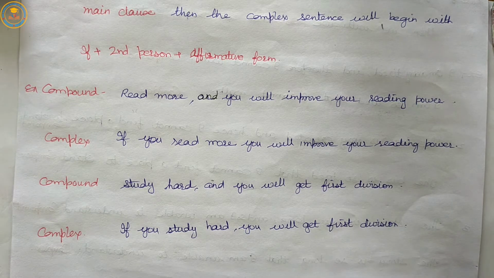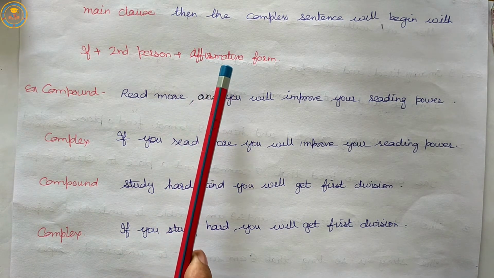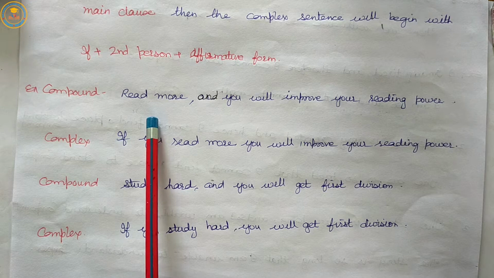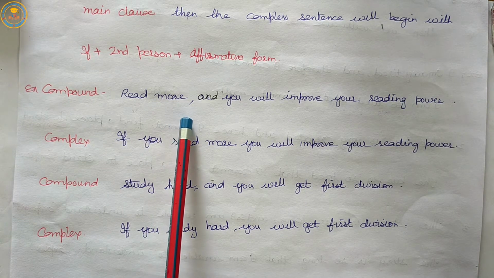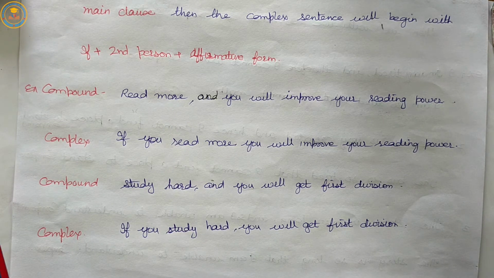So, thoroughly read rules number 7 and 8 because there is a little bit of difference here. Our 8th rule shows the compound sentence with affirmative form of verb plus and plus main clause, and our 7th rule shows affirmative form of verb plus or otherwise plus main clause.